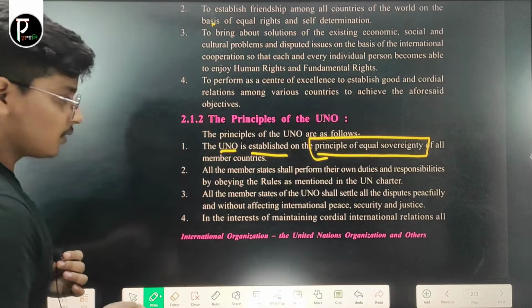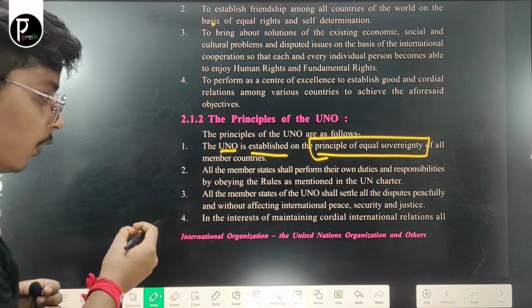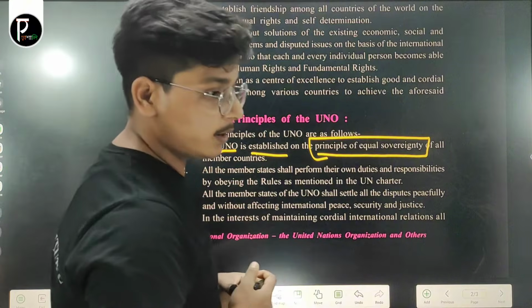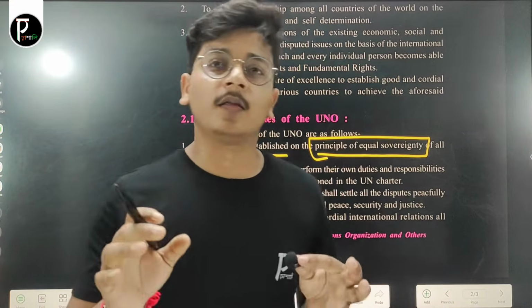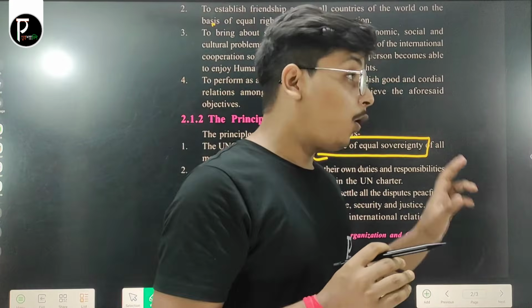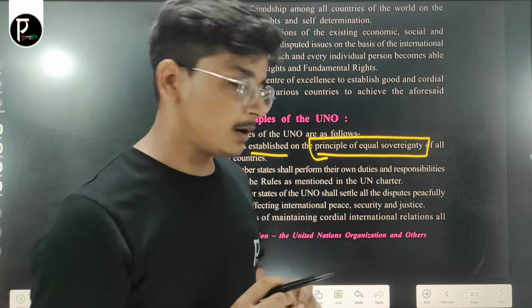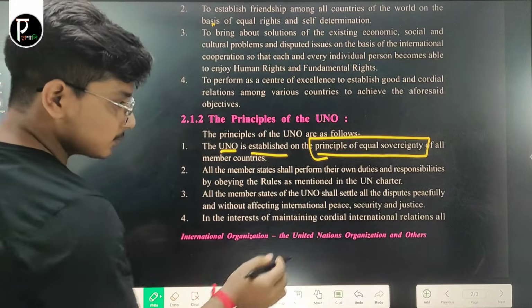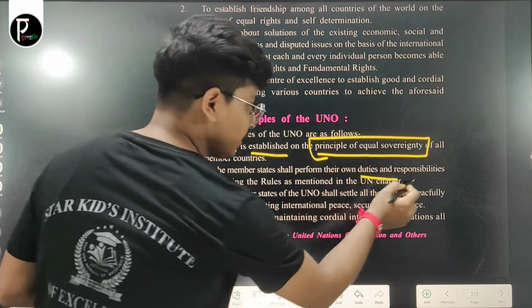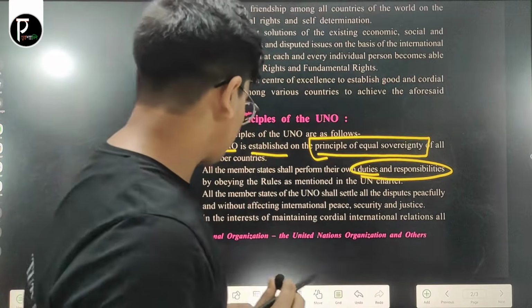The next one is that all the member states shall perform their duties and responsibilities by obeying the rules as mentioned in the UN Charter. You know already that there are 111 articles in the UN Charter, and all the 193 member countries who signed the UN Charter must follow their duties and responsibilities towards the United Nations Organization.